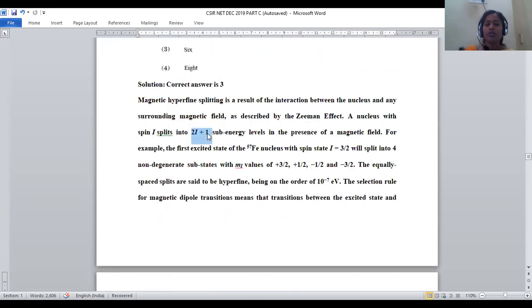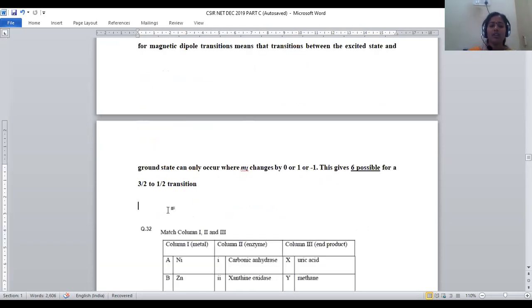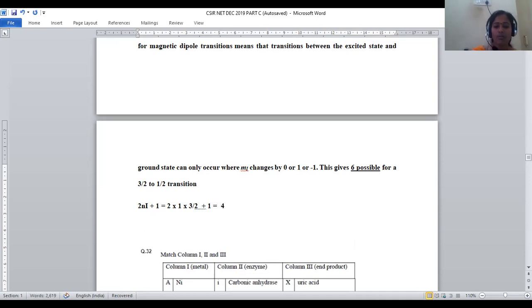So let us apply the 2nI plus 1 formula for 3 by 2. Then 2 into 1 into 3 by 2, plus 1. When the 2nI plus 1 formula is applied to this 3 by 2 spin quantum number I, the 2 gets cancelled and it becomes 4. So 4 possible transitions are possible in case of 3 by 2.